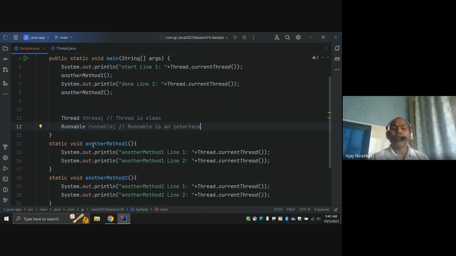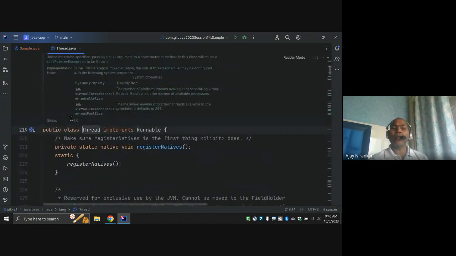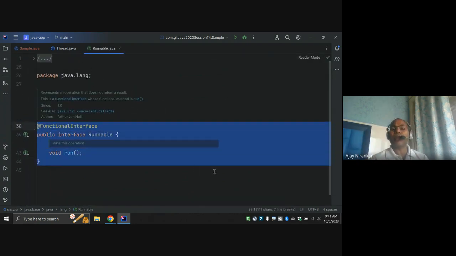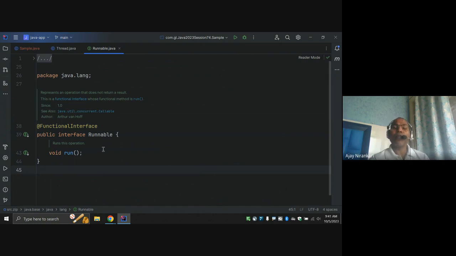How do we know? Whenever you go to the definition, notice this implements Runnable. What do you mean by implements? That means surely this is an interface. Look at this interface. This is a functional interface. Why? Because this interface has only one method, that is run. This is an abstract method, right?